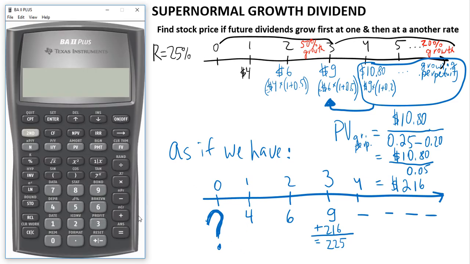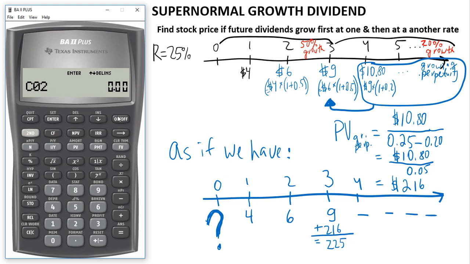The best way to do it in the financial calculator, let's turn it on, is to use the so-called cash flow keys. You press the cash flow button, second row, second button. Cash flow 0, we don't have any dividend right away, so we keep it at $0, press enter, and then the down arrow key. Cash flow 01, that's the first one in the future, it's $4. We press 4, enter, and the down arrow key. Now, frequency of it, how many times do we have $4 consecutively? Only once, so we keep it at its default value of 1. We press the down arrow key for the second time.